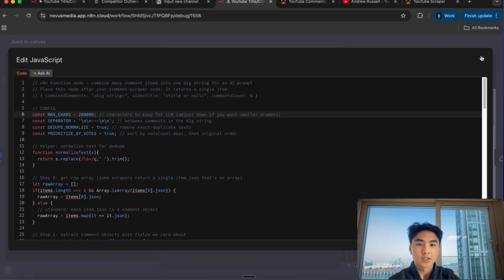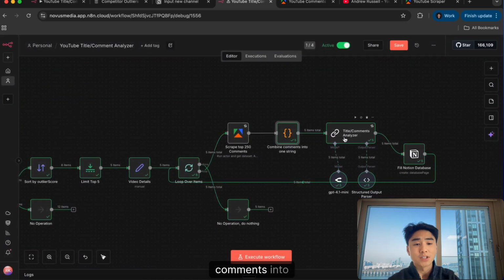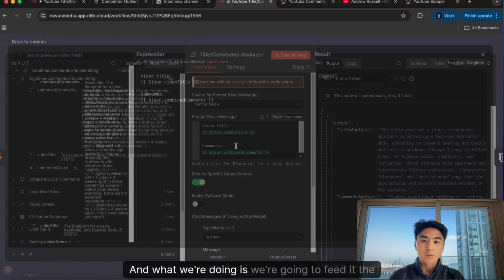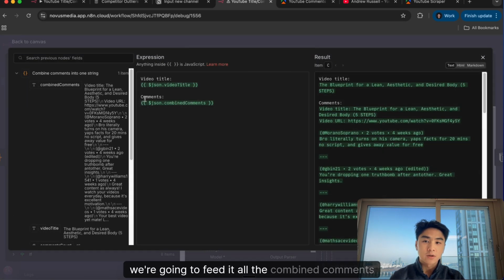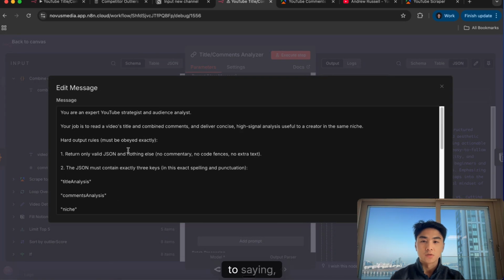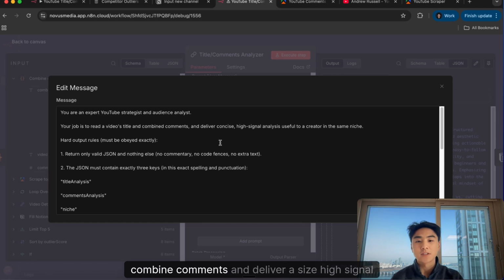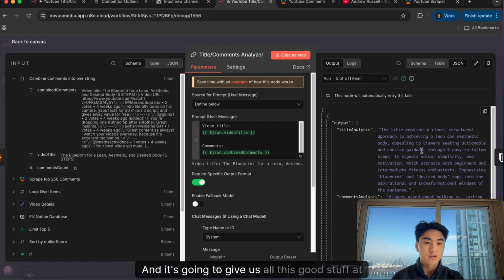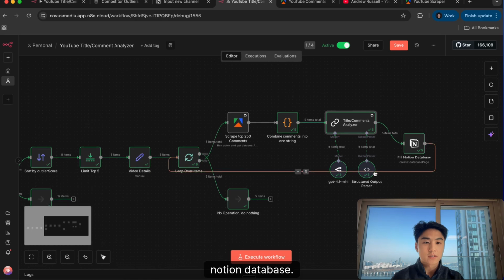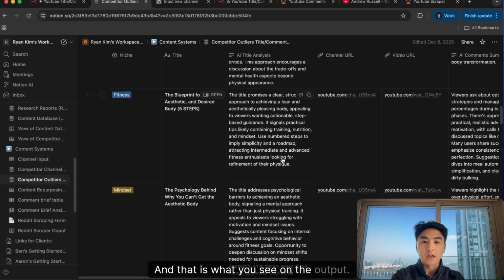You don't need to worry about this. This is just putting all the strings and the comments into one string so that we can have the AI analyze it. And what we're doing is we're going to feed it the video title. We're going to feed it all the combined comments, which is from the node earlier. And then we have our system prompt, just telling it, you're a YouTube strategist, you're an audience analyst, you're going to read the video's titles and combined comments and deliver a concise, high signal analysis useful to a creator in the same niche, telling it what to output, and it's going to give us all this good stuff at the end here on the right. Then we're just going to put that into our Notion database. And that is what you see on the output here.